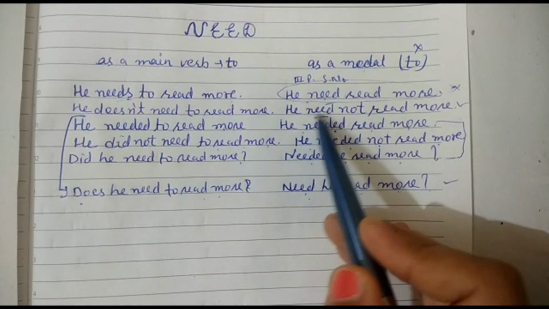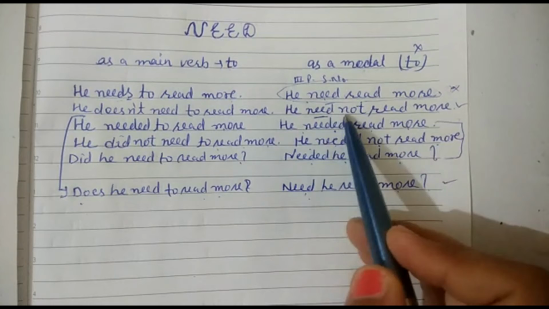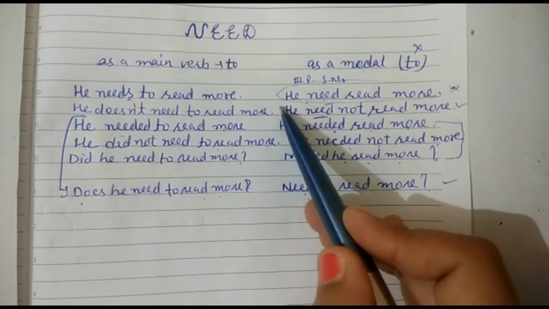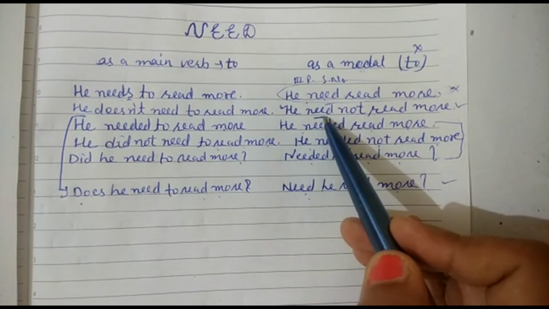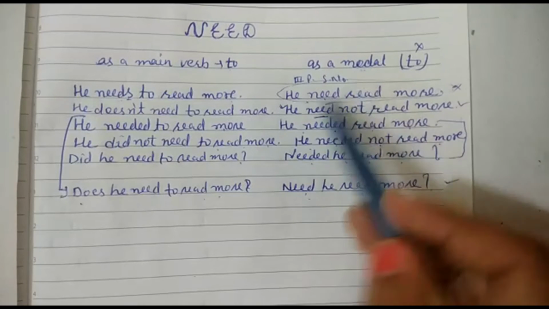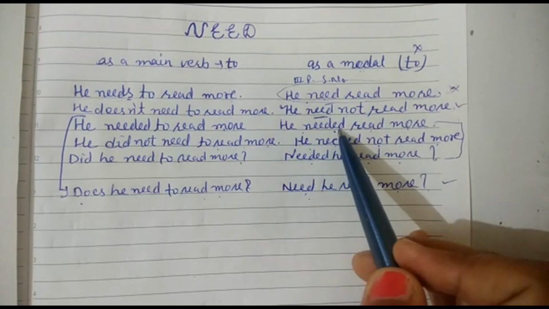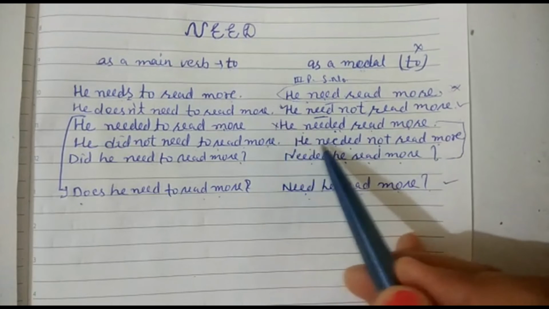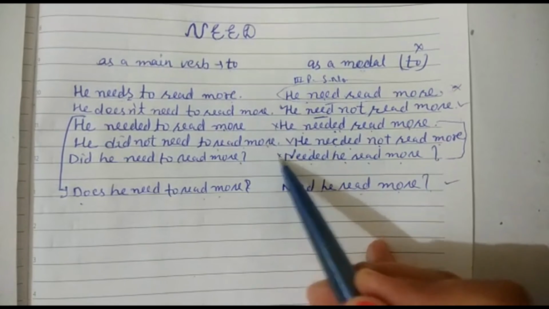Next part of present tense: he need not read more. In negative sentences, we can use modal need. He needed read more, in past tense, we can't use it. Negative past again, interrogative again.